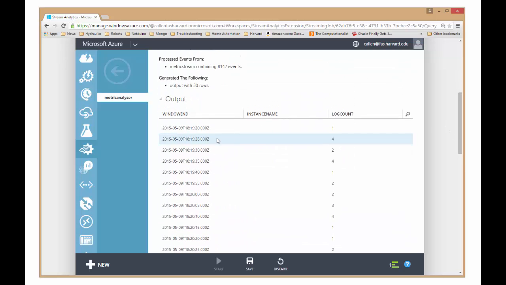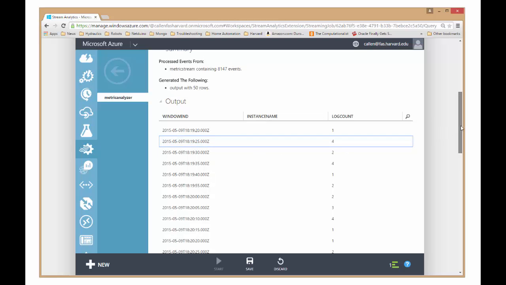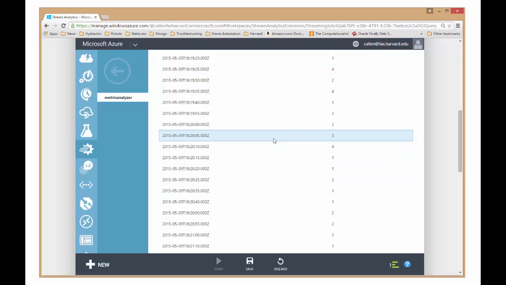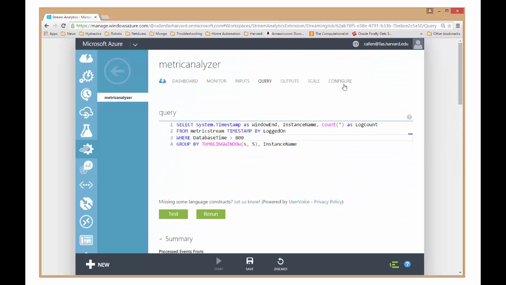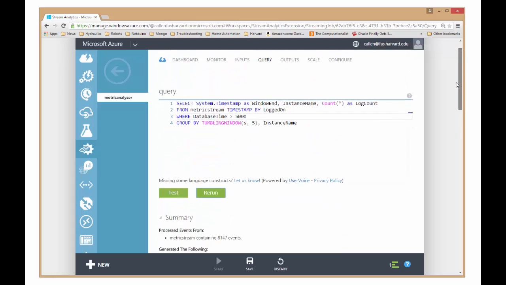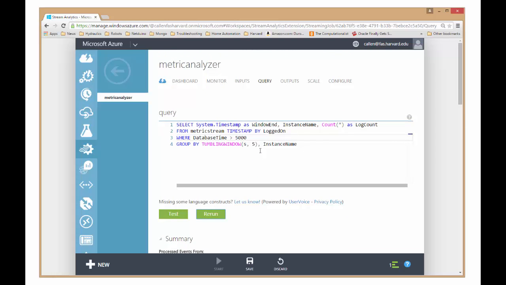So what it's telling me here is that within this window there were 4 entries that met this criteria, or in this window there were 3 entries that met this criteria, and that type of thing. And I could adjust the window size or the database time. If I want to look for something that took 5 seconds, there shouldn't be really anything in there that took 5 seconds, because the time window in my generator program was set to go from 500 to 1,000 on the bad one, and from 50 to 200 on the good one.